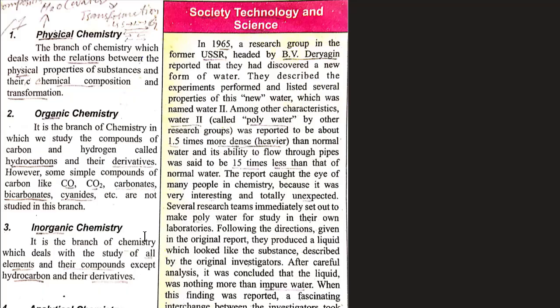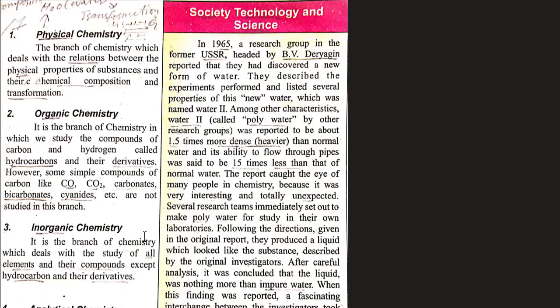The report caught the eye of many people in chemistry because it was very interesting and totally unexpected. Several research teams immediately set out to make polywater for study in their own laboratories. Following the directions given in the original report, they produced a liquid which looked like the substance described by the original investigators. After careful analysis, it was concluded that the liquid was nothing more than impure water.